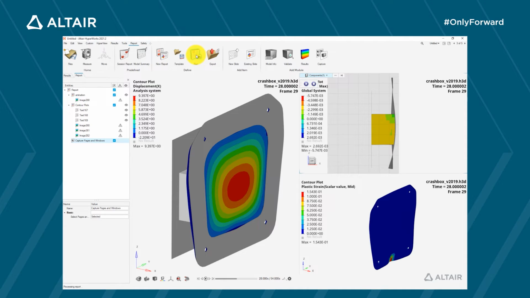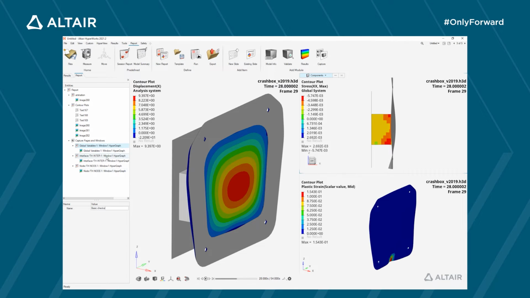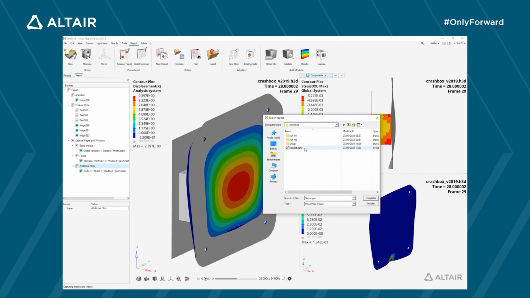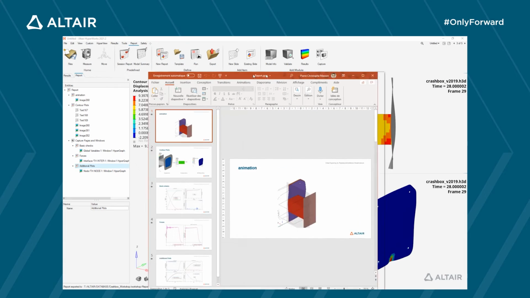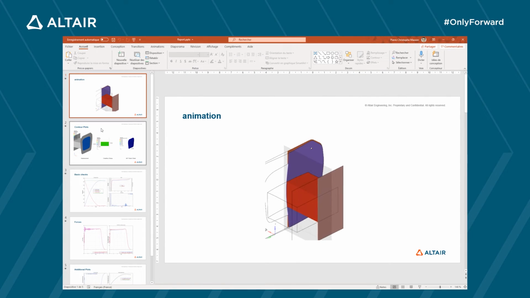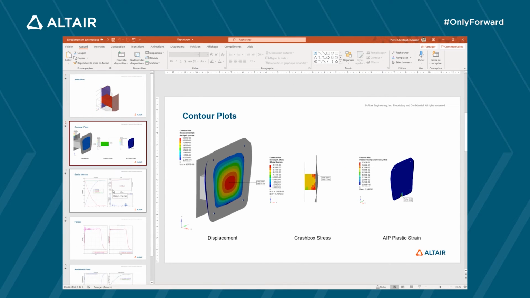I'm running the report to generate the different entities. And then I can export it. And we have our report with the different results.